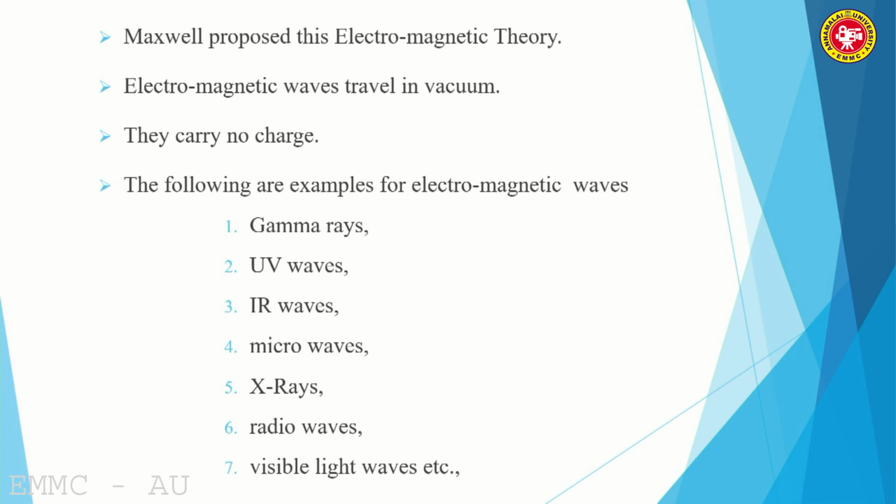So far, this is the maximum attained velocity in physics, or not only in physics, in the universe so far. Still, no velocity beyond this level has been discovered or noticed. So, this is the maximum attainable velocity. Therefore, c is equal to 3 into 10 to the power of 8 meter per second. Okay, such a speed indeed the electromagnetic waves are traveling. So, these are the examples of electromagnetic waves. As I told earlier, the main important properties of EM waves, EM waves means electromagnetic waves: they carry no charge, and they all travel with the velocity of light.